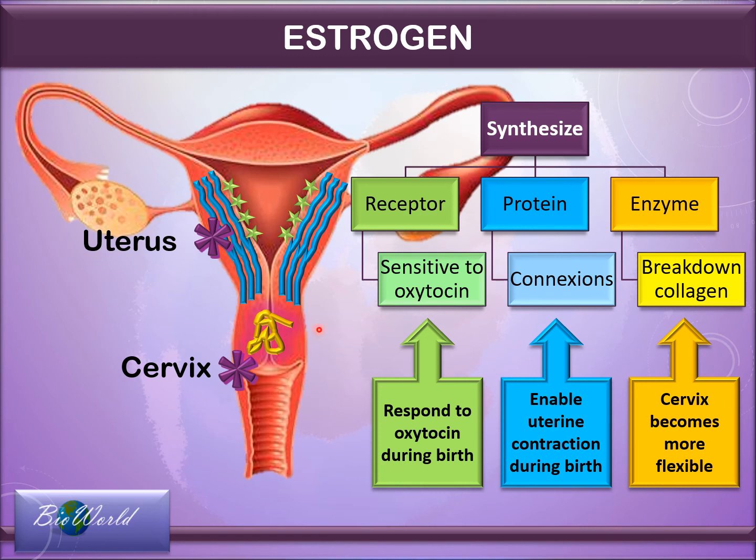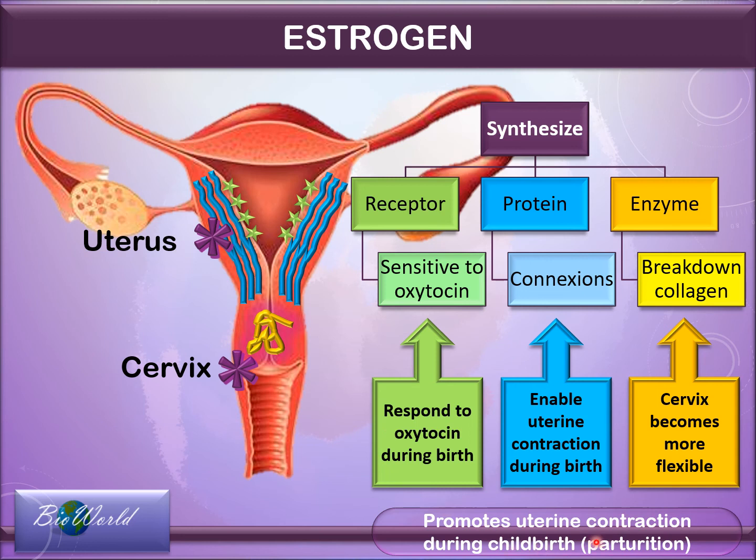So you can see that this effect of estrogen is a slowly progressing effect over the 9 months, so that in the end it will help in the uterine contraction during childbirth. Another term for childbirth is parturition. So this is also the reason why estrogen levels must always be lower than progesterone, so that childbirth does not occur prematurely. Next, we go to the other three hormones synthesized by the placenta.